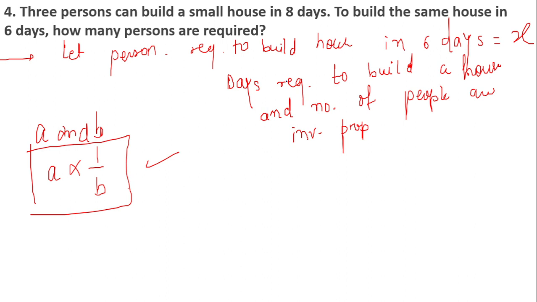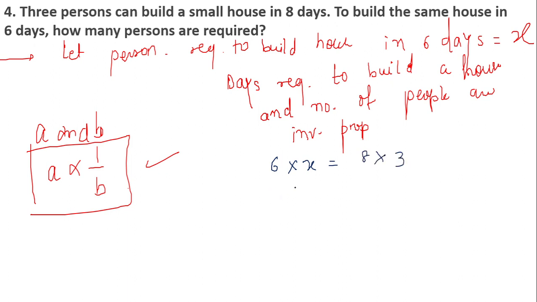If the manpower is decreased, then more time will be required, right? So this is the concept behind this particular question: the more workers we increase in that particular field, the sooner we construct the house. But if we decrease the number of people, then more days are required to finish the work. So this will give me 6 into x is equal to 8 into 3.